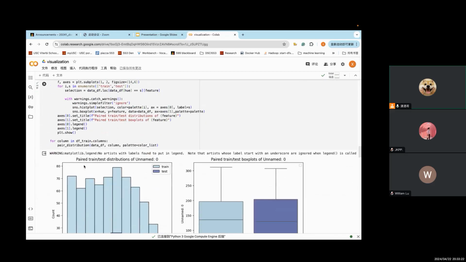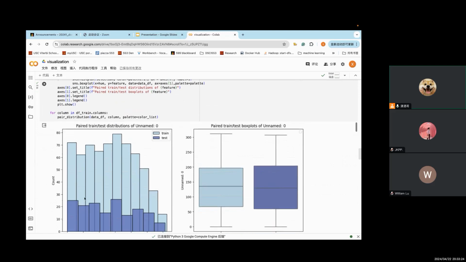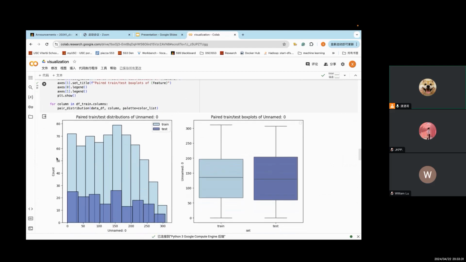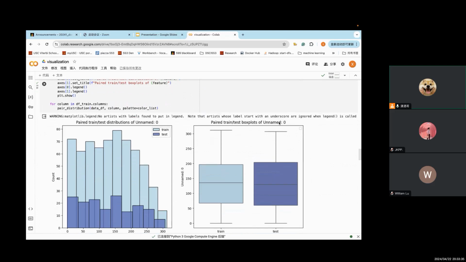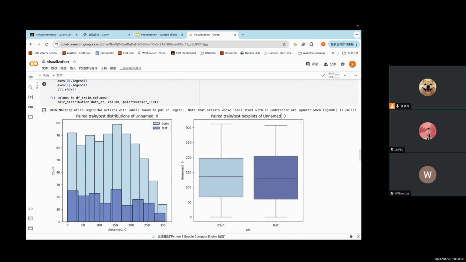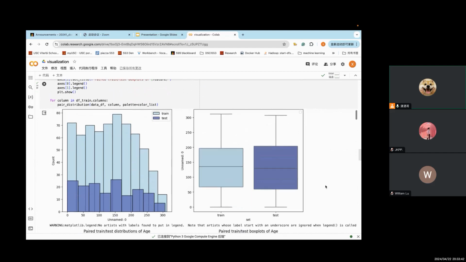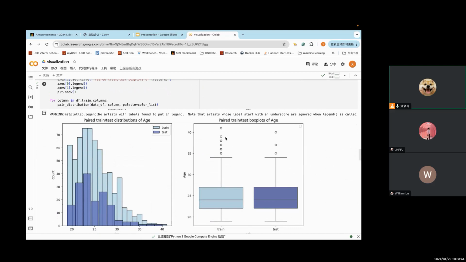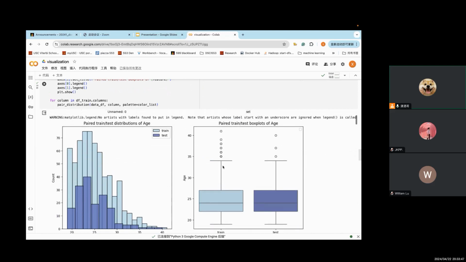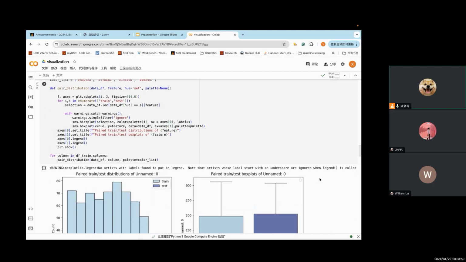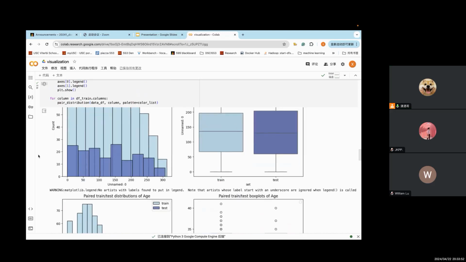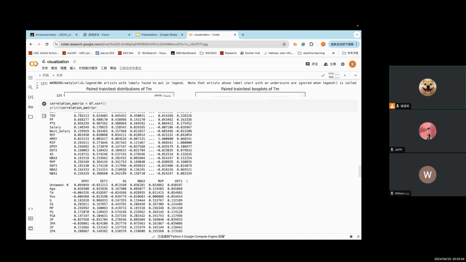And as you can see, the left part is showing the histogram for each variable, and then the right part is showing the box plot for each variable, and all the extreme values will be the circles like this. So this is the data visualization.